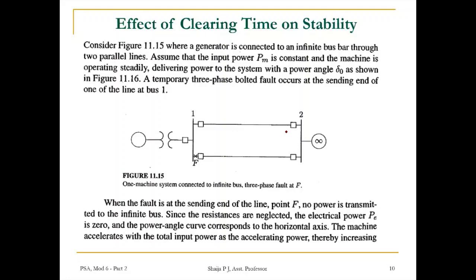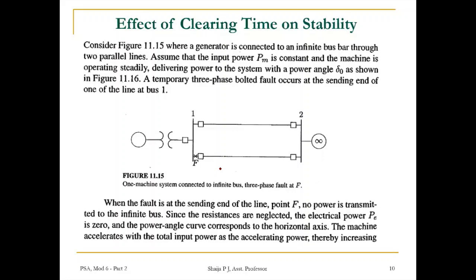Suppose a temporary three-phase fault occurs at the sending end of one of the lines. When the fault is at the sending end of the line at point F, power is not being transmitted into the infinite bus, and the resistances are neglected.